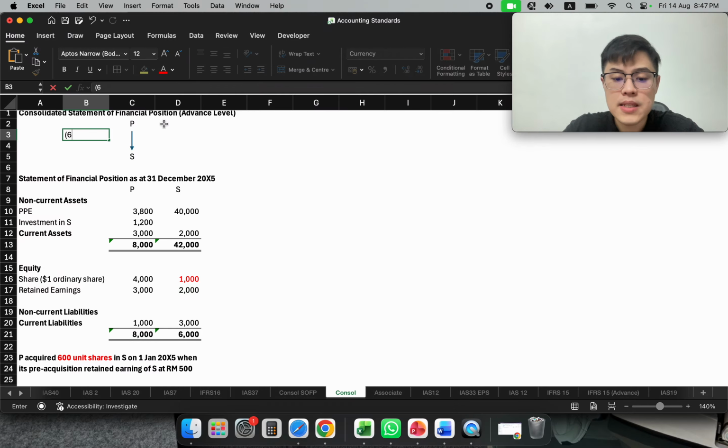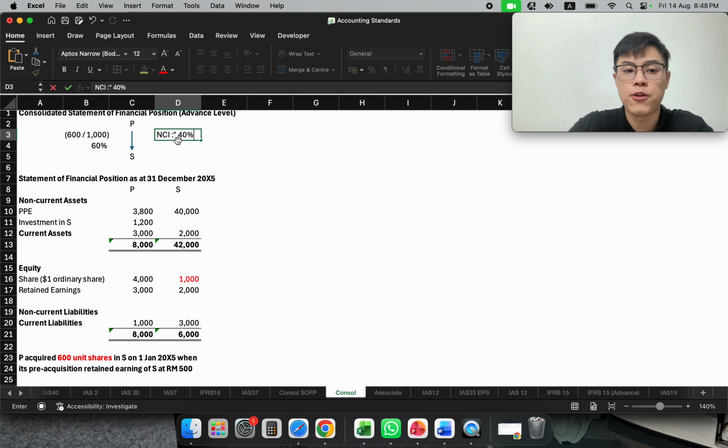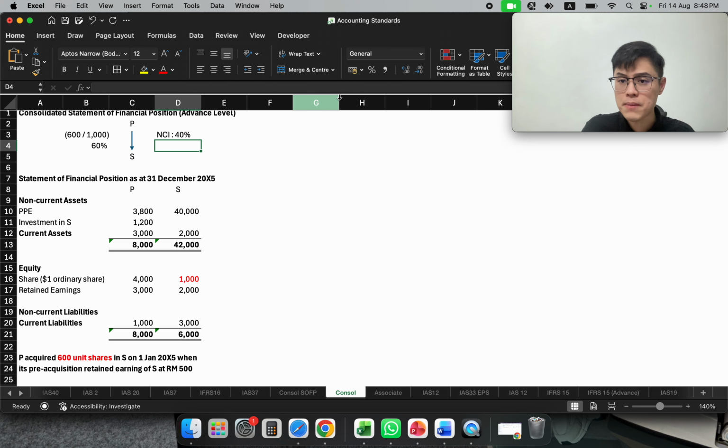The holding will be 600 divided by 1,000, so P holds 60% of S, and therefore NCI will be carried at 40%. NCI in full means non-controlling interest, or we call it MI, minority interest. Those are interests that are not under your control, the other small portions of the shareholders.